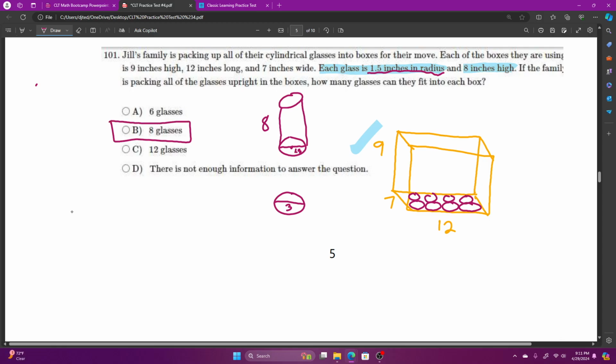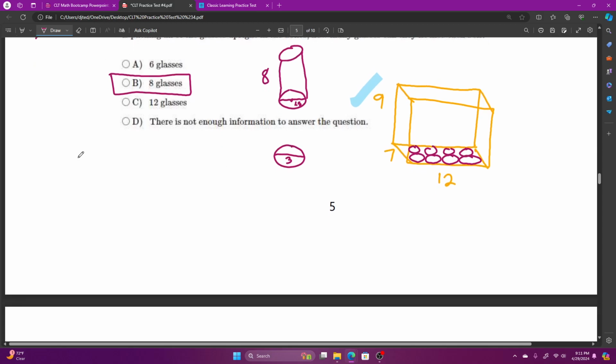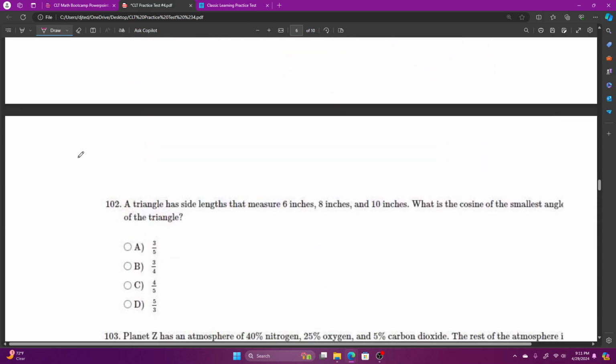You see how CLT likes to put this option? There's not enough information to answer the question. Yeah, usually there is. Most of the time. And that's it for that question.